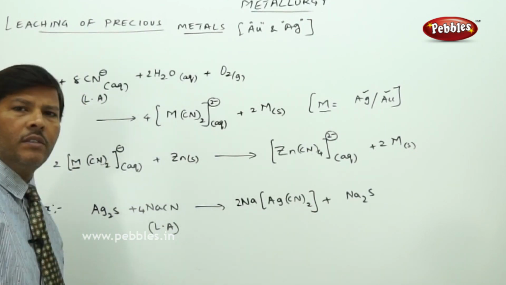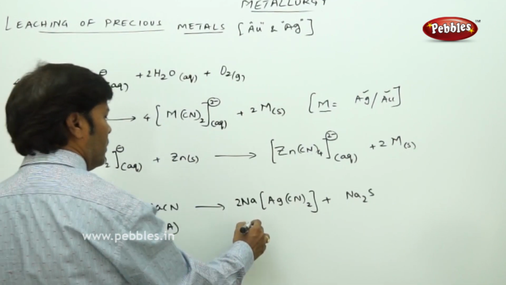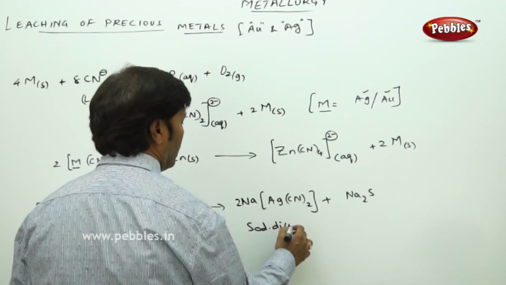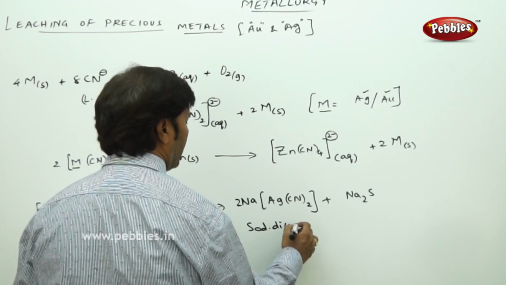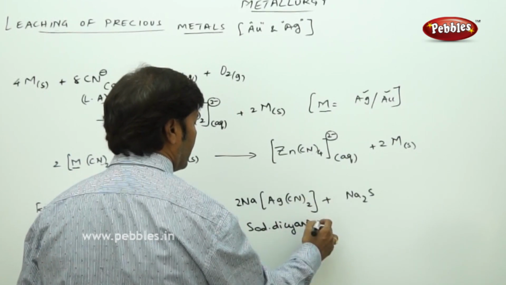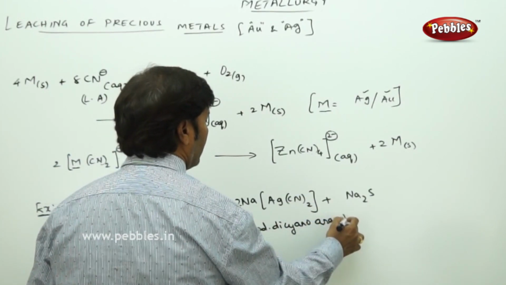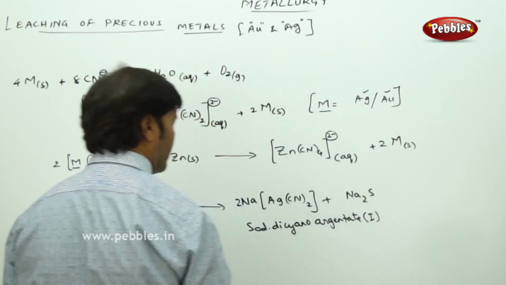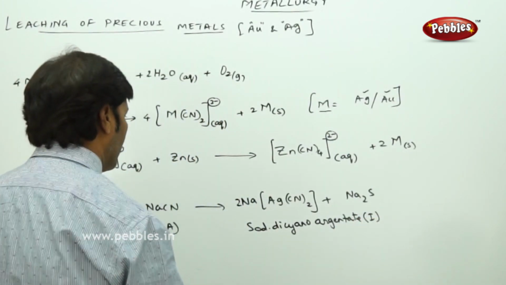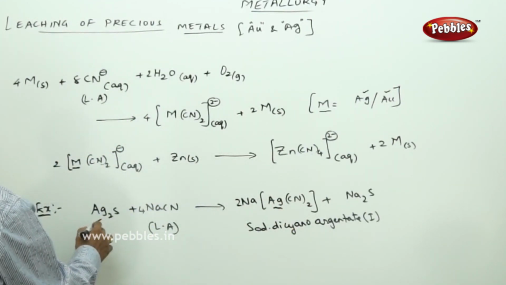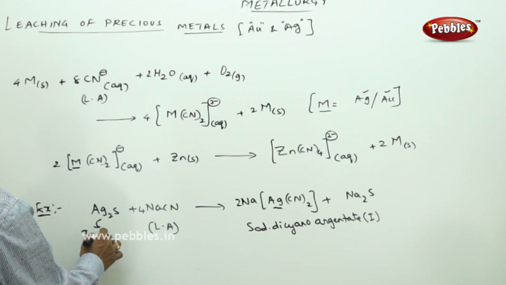What we are noticing here is this complex is called sodium dicyano argentate, because it's an anionic complex, we can say argentate complex. So now you want to extract the silver from the impurities present.